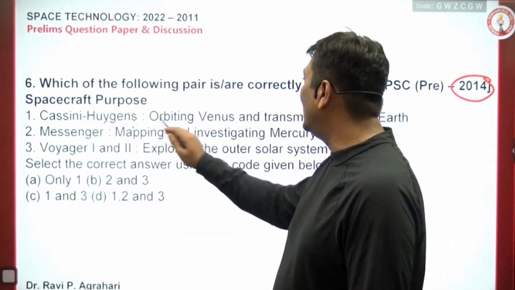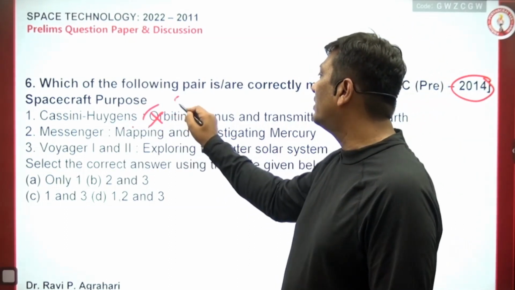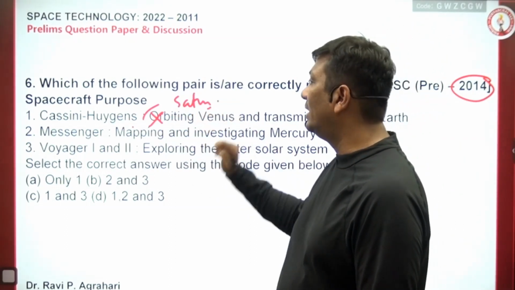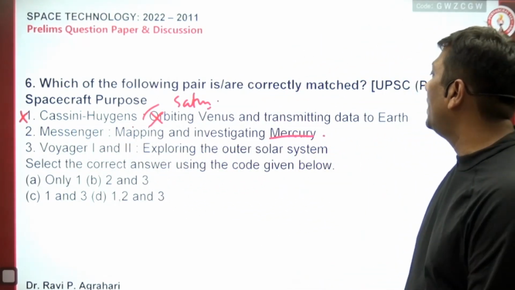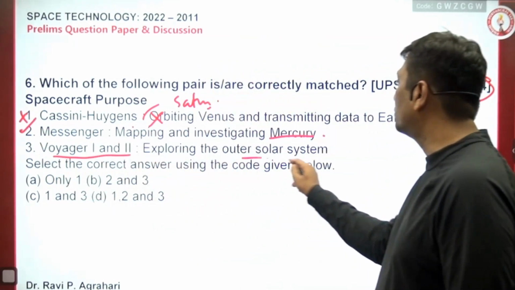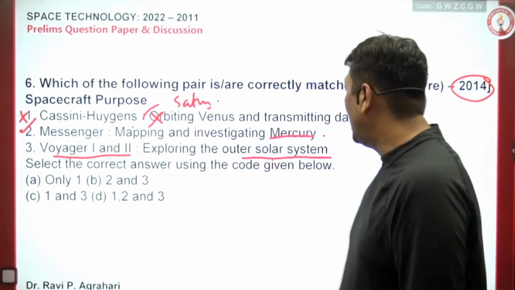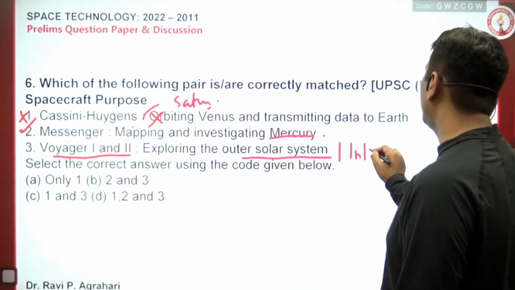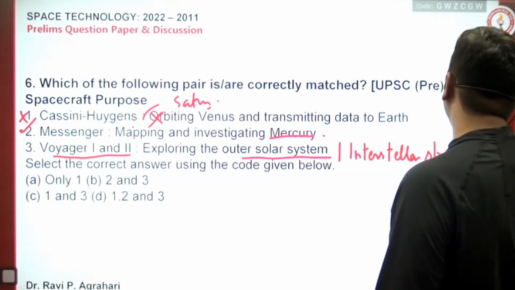One, Cassini-Huygens orbiting Venus and transmitting data to Earth. No guys, it was actually sent for the study of Saturn, so this is wrong. The Messenger mission was sent for mapping and investigating Mercury. This is absolutely right. Voyager 1 and Voyager 2 for exploring the outer solar system. Absolutely right. Outer solar system means interstellar space. Do you know the meaning of interstellar space?